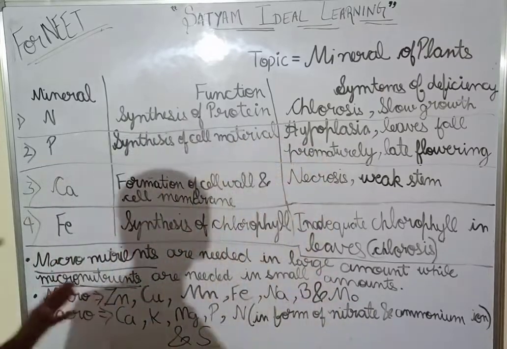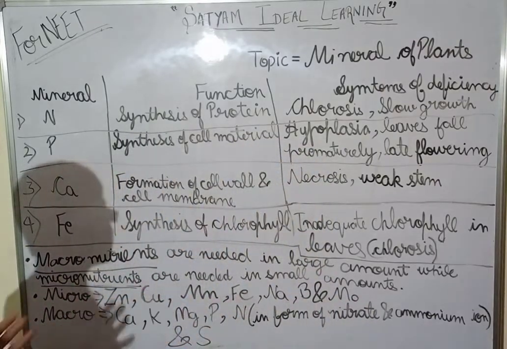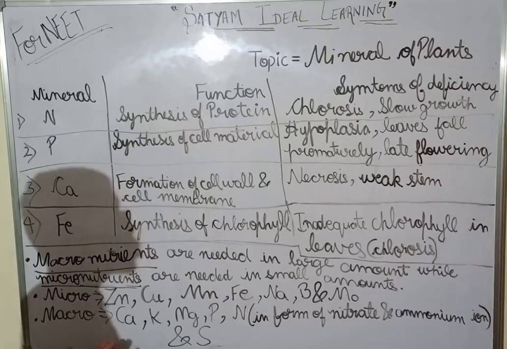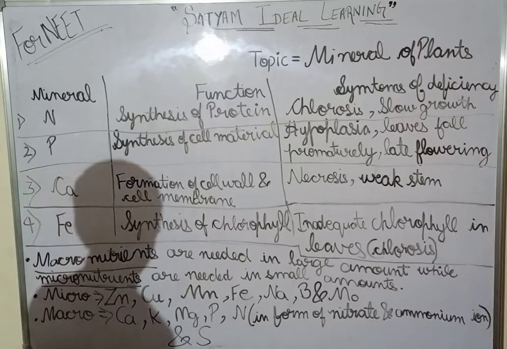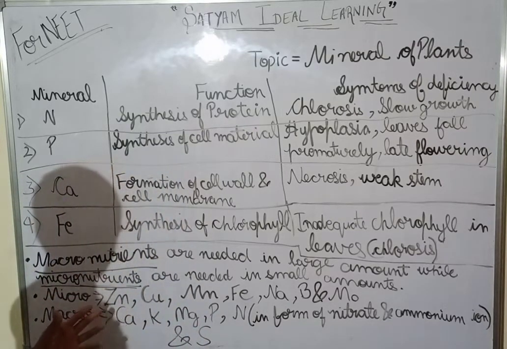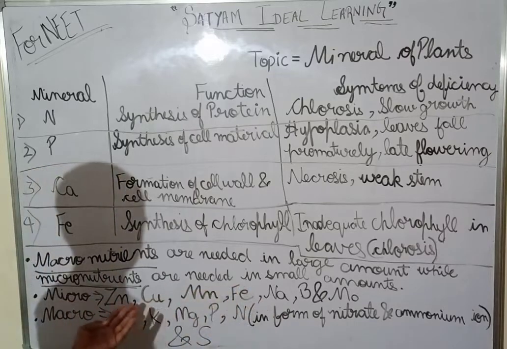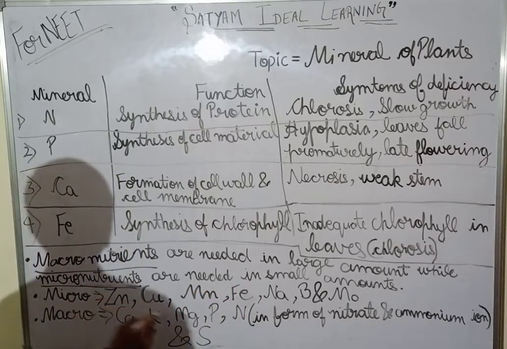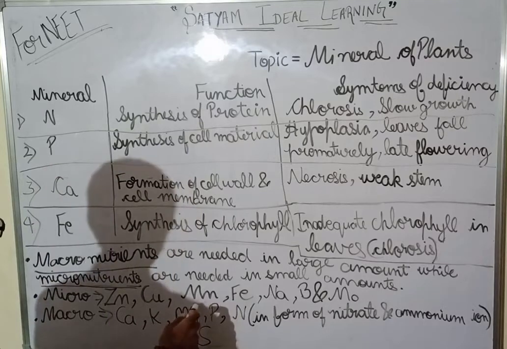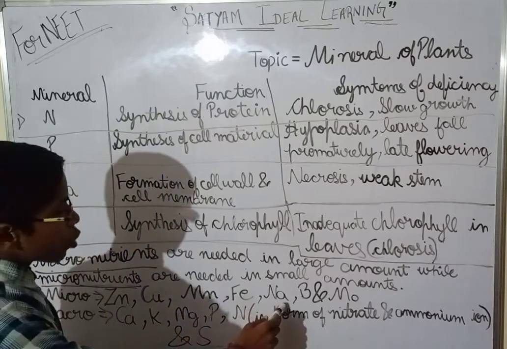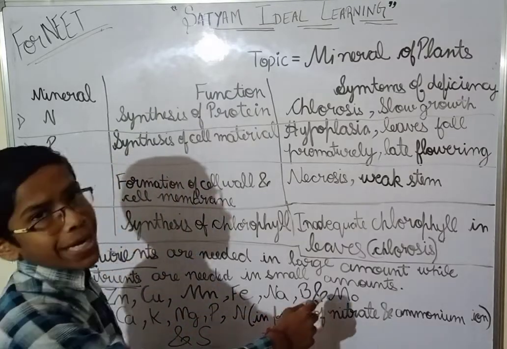These are the nutrients which come under micronutrients and you have to remember this. I am repeating once more, I have written their symbols: zinc, copper, manganese, iron, sodium, boron and molybdenum.